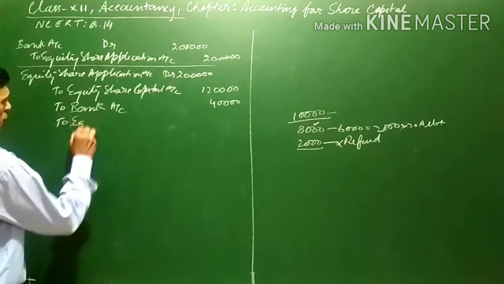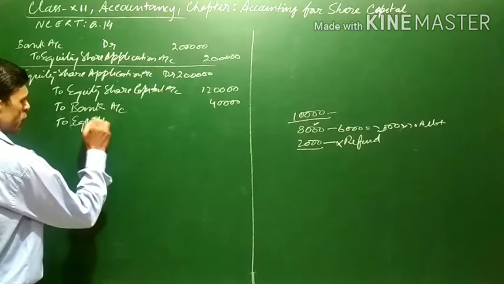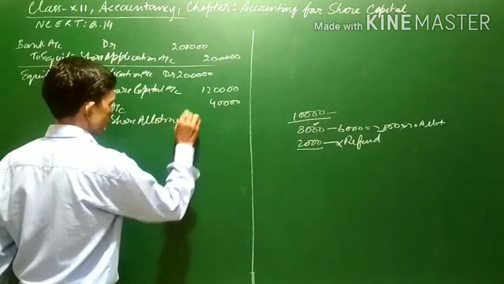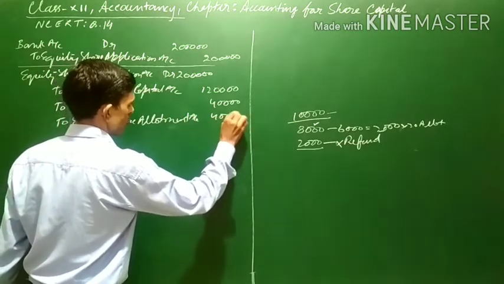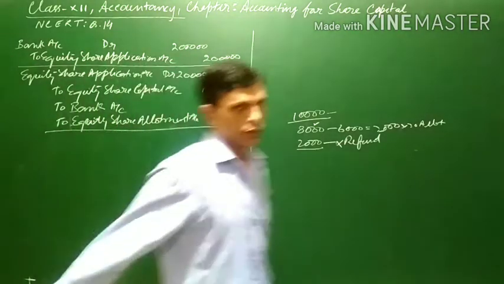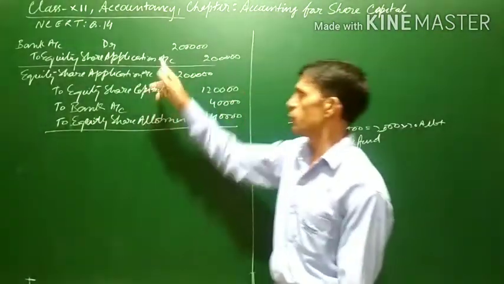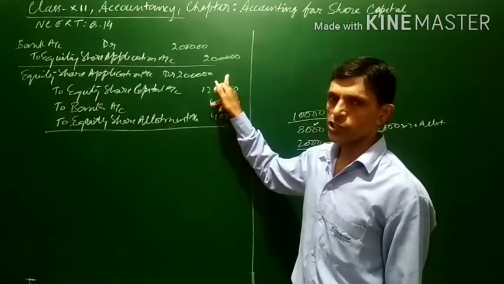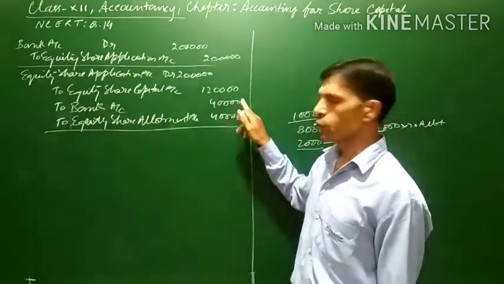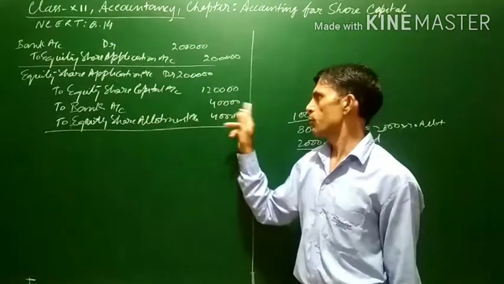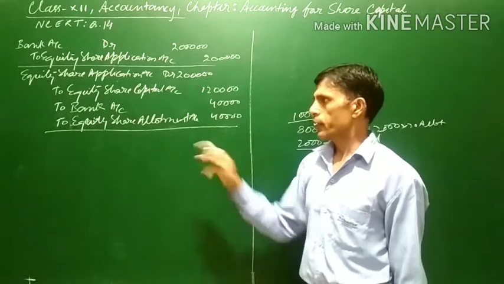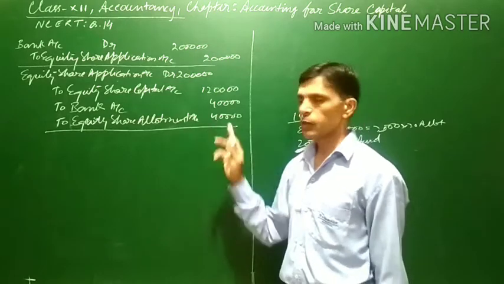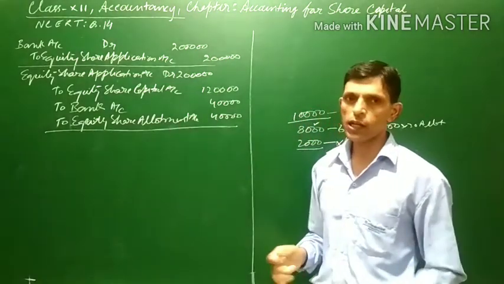To equity share allotment account. Now, for the very first narration you can write: bank account debit, equity share application account, being share application money received. Next, the share application money will be transferred to share capital. Those who have not been allotted any shares, their money will be refunded, so we will be writing to bank account. And the excess application money of those to whom full allotment was not made will be transferred to equity share allotment account.